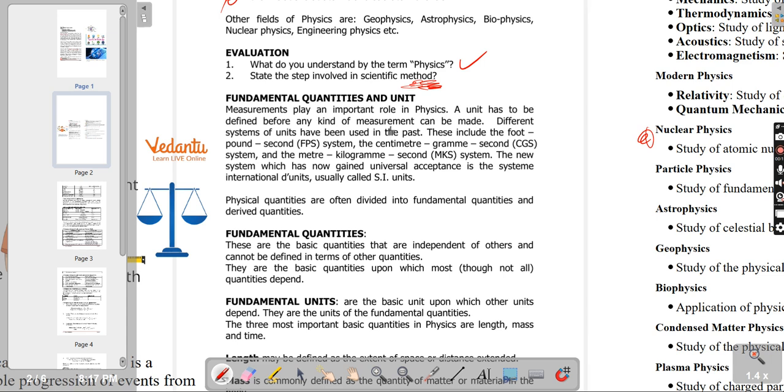Measurements play an important role in physics. A unit has to be defined before any kind of measurement can be made. Measurement plays an important role because if you want to carry out experiments, following the step-by-step scientific method, you will understand that for us to carry out an experiment to validate or verify a law, you will need measurement. Because, for instance, if somebody says